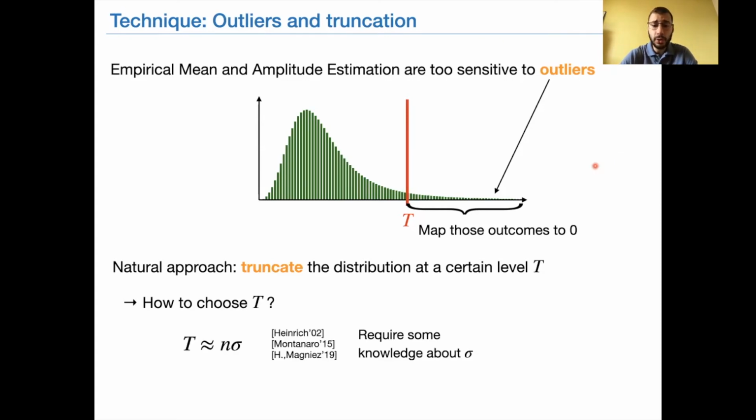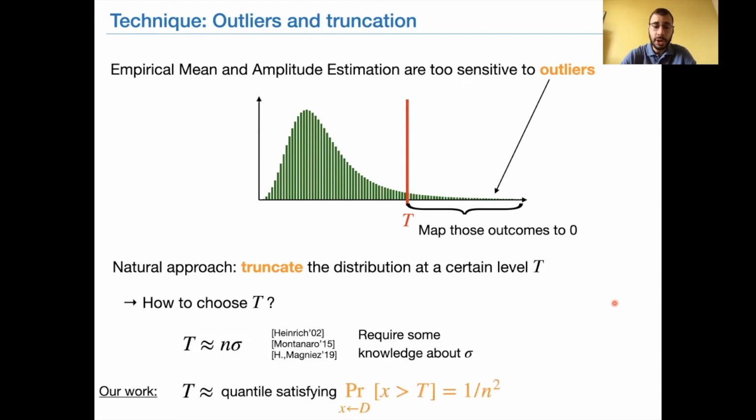Now, if you look at previous quantum mean estimators, and in particular at those previous three works, you can see that the truncation level they choose is on the order of n times sigma, the standard deviation. This truncation level turns out to be pretty good because you can estimate quite efficiently the mean of the truncated distribution. However, it requires some prior knowledge about the input distribution. This is why those previous works require some upper bound on the variance or on the coefficient of variation.